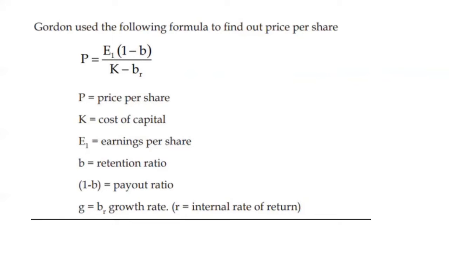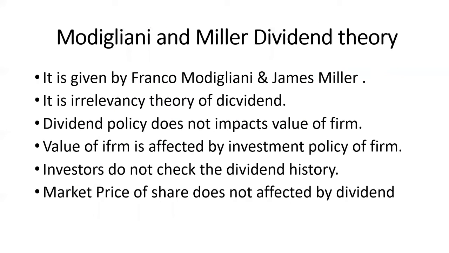I hope this model is clear to you. Then the Modigliani-Miller dividend theory. Let's understand this. It is most important from the exam point of view. It was given by Franco Modigliani and Merton Miller. It is the irrelevance theory of dividend. Earlier, the Walter and Gordon models were relevance theories, but this is the irrelevance theory.